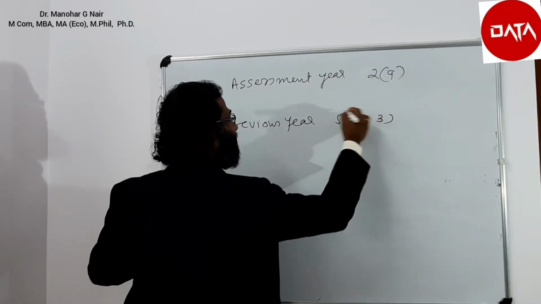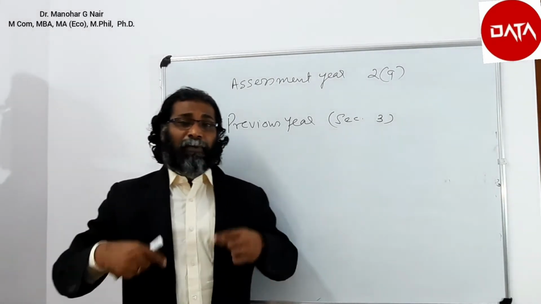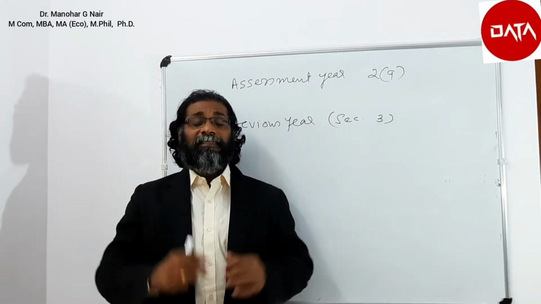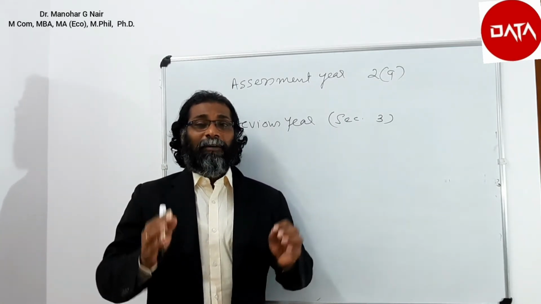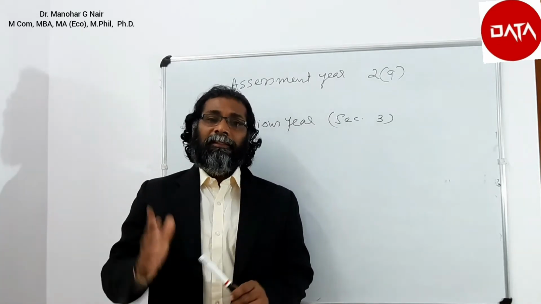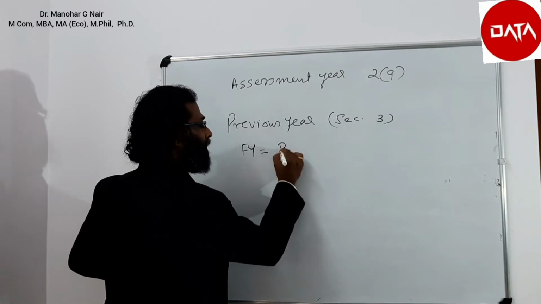Section 3. Previous year is a period of 12 months just preceding the assessment year, or it is the financial year during which the income is generated. So previous year is normally the financial year. Financial year will be the previous year.